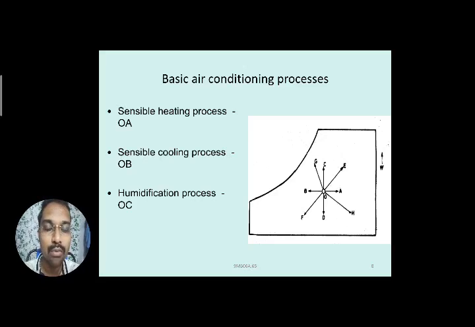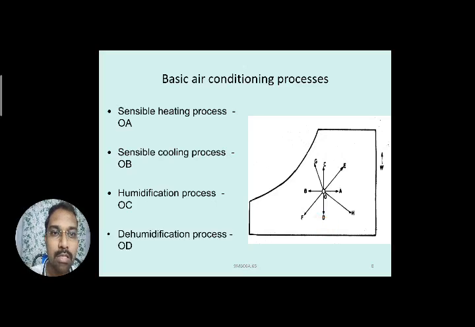As we have seen, humidification process means addition of water vapor to the air, or addition of moisture content to the air, that is O to C. You can see here the arrow, the line is going upwards, that is the moisture content is adding. From O to D is the dehumidification process, where you can see the removal of moisture is taking place here.